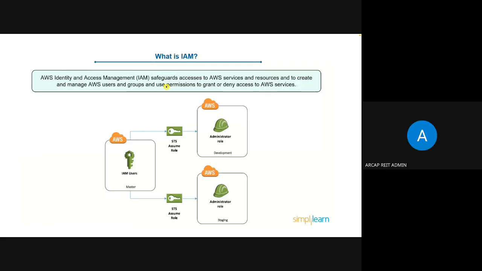Say I'm a new user to AWS, and I may be given different roles. One may be an administrative role for development. One may be only a viewer to some data, so I cannot update. Some may be an editor for some S3 service or a bucket. For one bucket I can only view, for another bucket I can update. So those roles can be given, and I may have multiple roles.